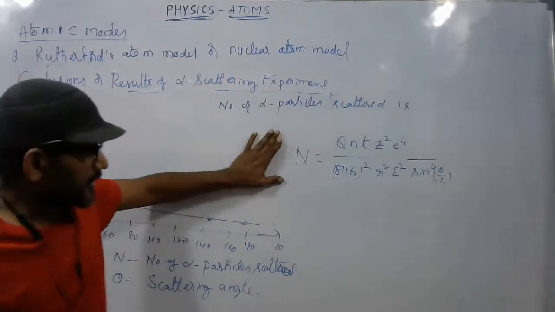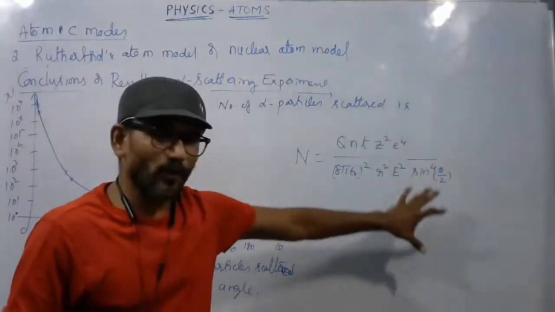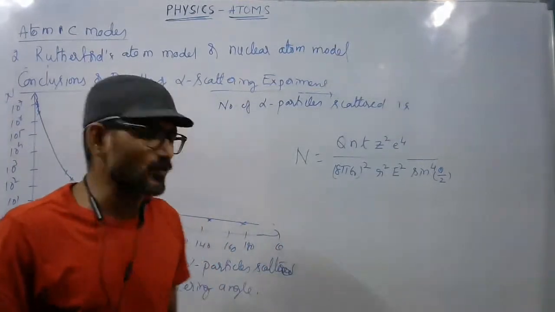Here N gives the number of particles scattered. Well, what are these parameters? Just for understanding, I will give you one by one what is what.